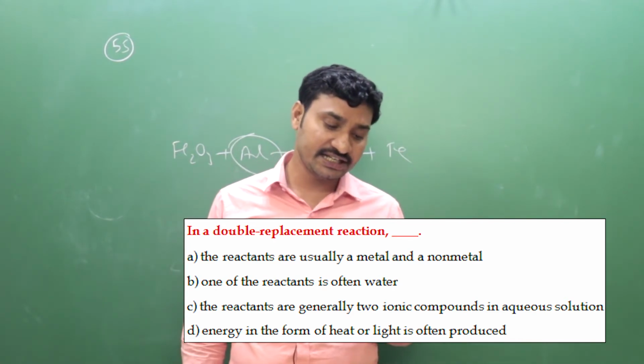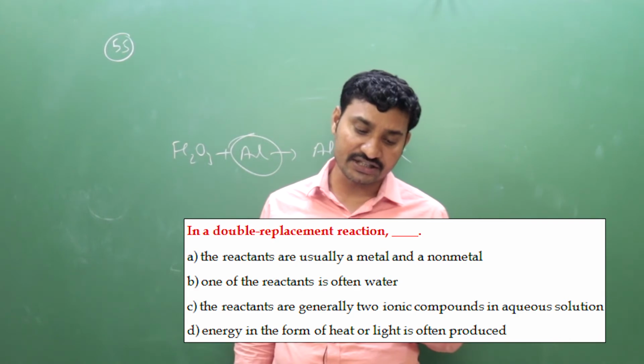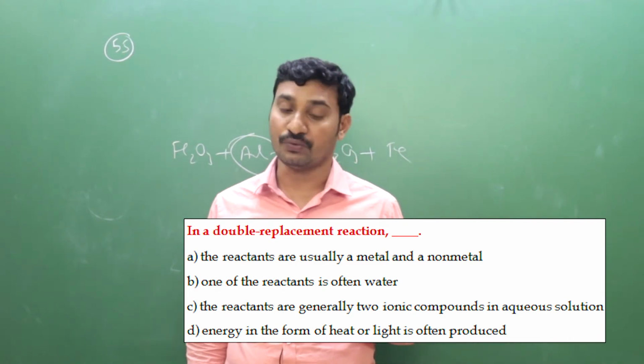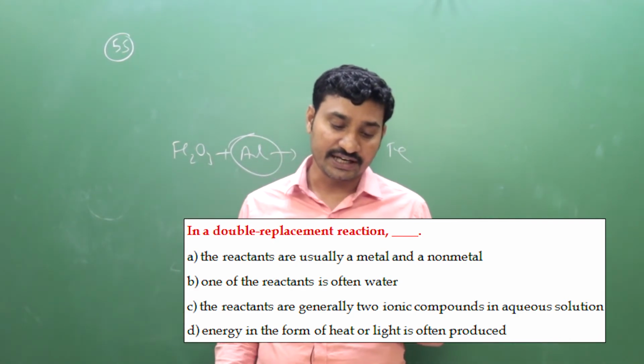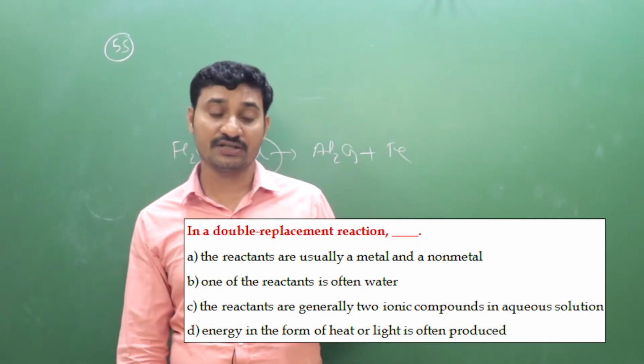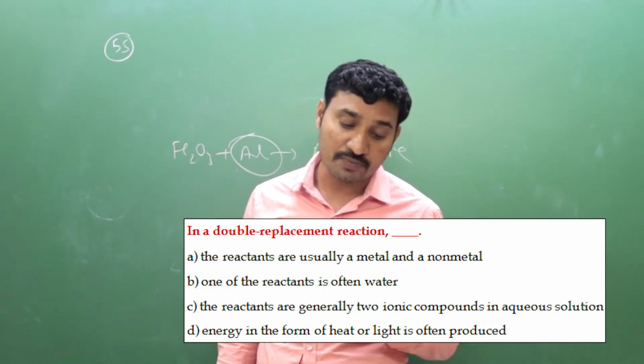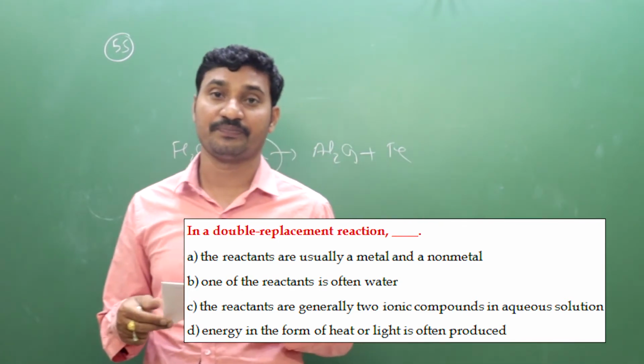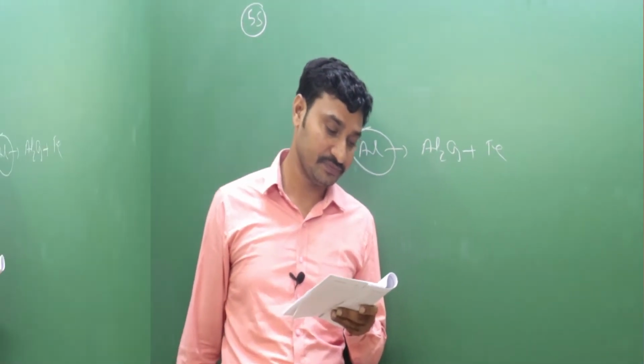Option D, energy in the form of heat or light is often produced. No, that is a wrong statement. So for question number 56, option C is the correct answer. Okay, next one, 58.